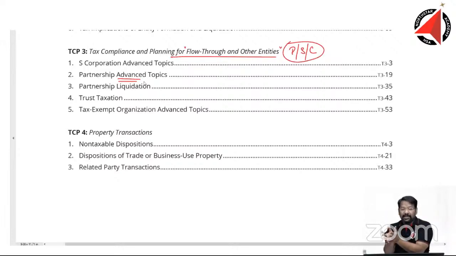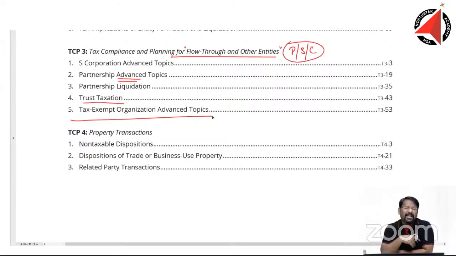The topic reduction from 8 to 6 has not happened. Just think like that. You will not have to do anything additionally. The entire TCP paper will get covered in the old syllabus of your taxation paper: trust taxation, tax exempt, and advanced topics, organization, advanced topics. Naturally, this is more of a taxation paper. So, it has to have a little larger coverage for all of you.